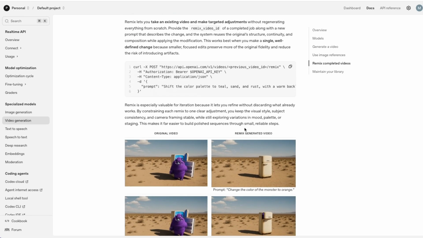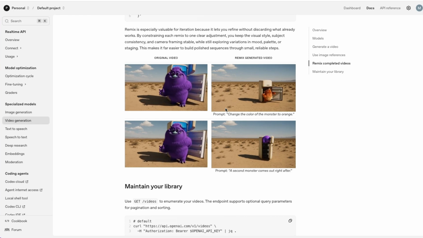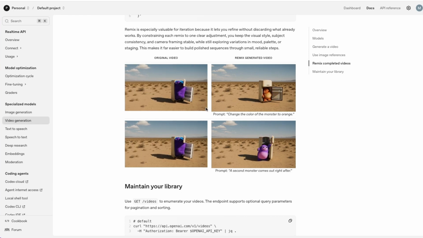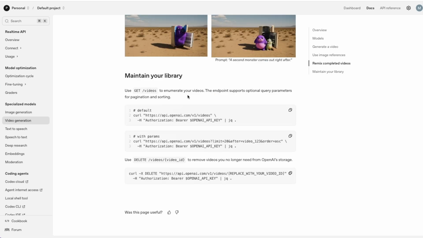And last but not least is the option to remix. And this is very similar to how it works in the Sora app, where you can take an original video and generate a remix version of that with a different character or prompt or anything that you'd like to change. If you're a developer, definitely this is something you want to give it a try.